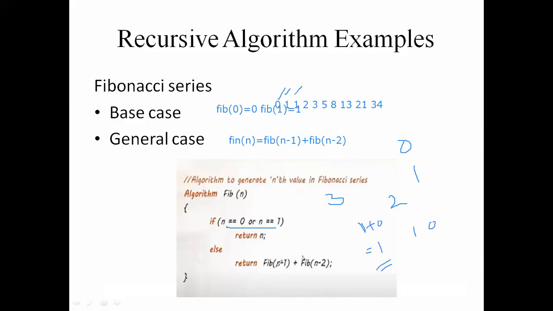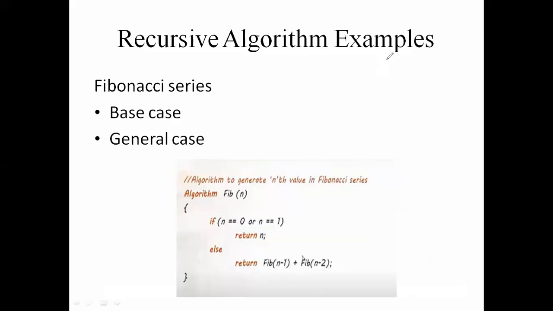If you want to calculate fib of 3, substitute the same way: fib of 3 minus 1 is fib of 2, and fib of 3 minus 2 is fib of 1. Fib of 2 is 1 and fib of 1 is 1, so the value is 2 here. So this is the general logic. I am writing only the logic of the program.